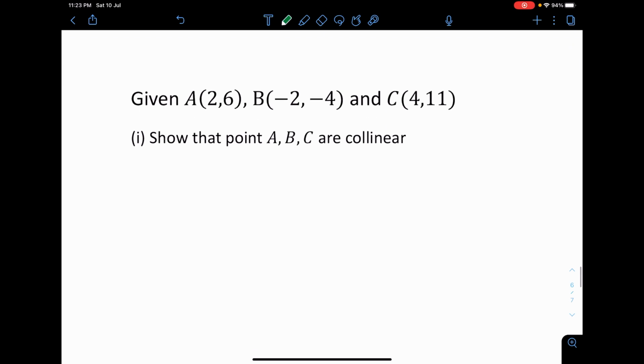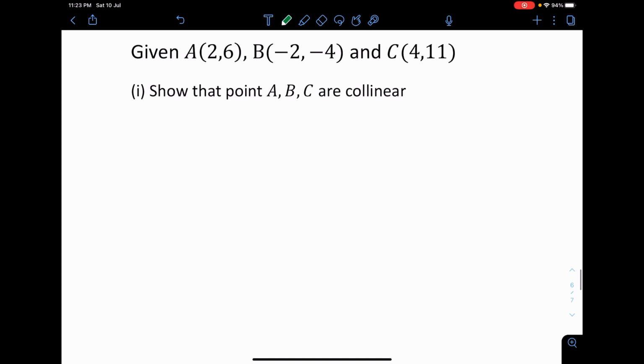Next, collinear. Point A, point B, and point C are collinear. This is a common question to be asked, and a lot of students do not realize what collinear actually is. The word itself means that they are in one straight line. Co is together, linear is straight line. So together in a straight line, collinear.